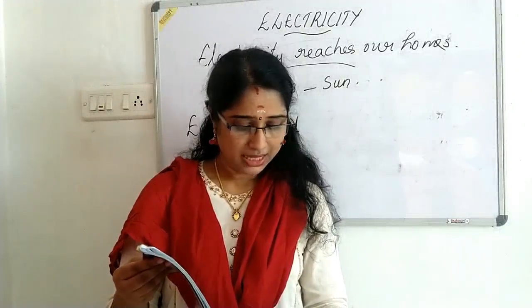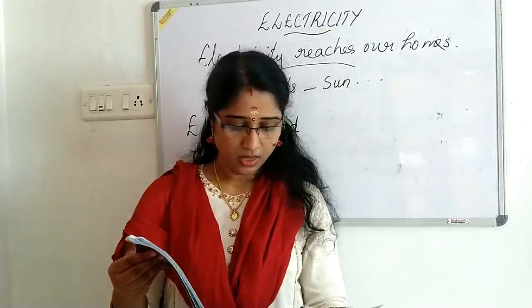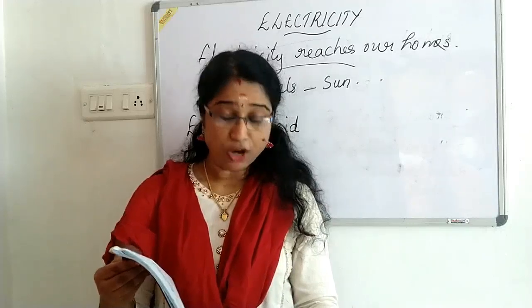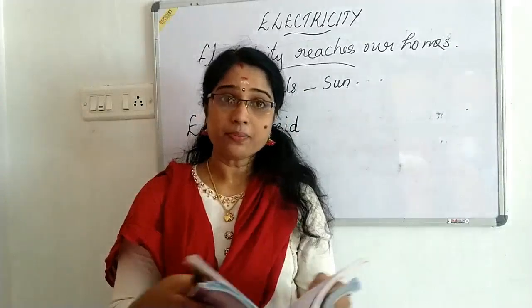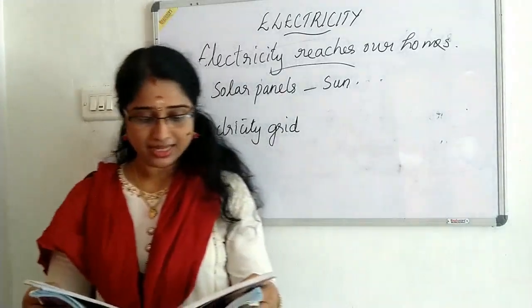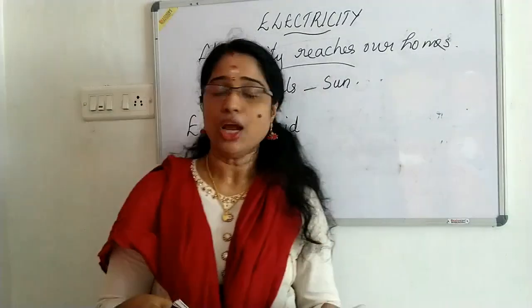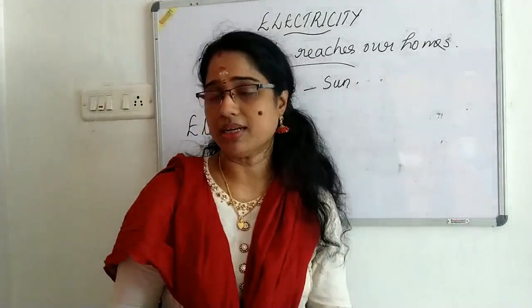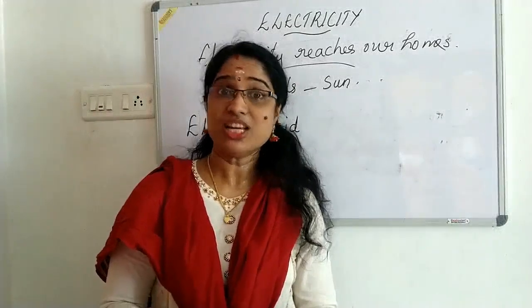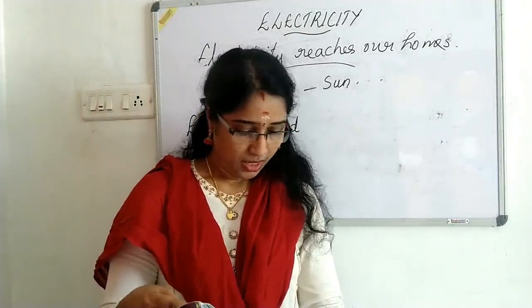Next, see the answer to the following questions. Question number 4. Electric wires are made of copper. Why? Copper is a good conductor of electricity. Not only that, it is cheaper. Copper is a good conductor of electricity and is much cheaper. Next one.